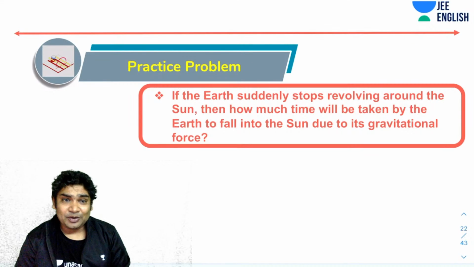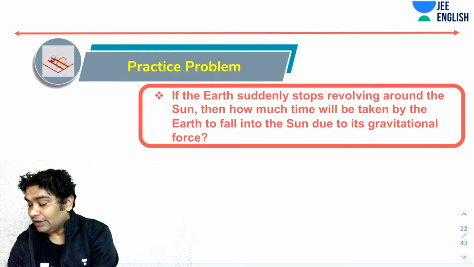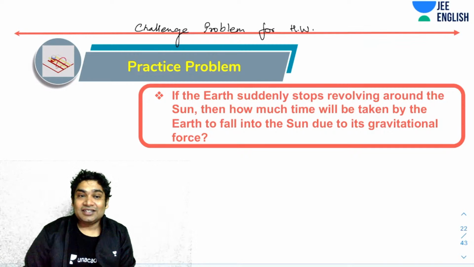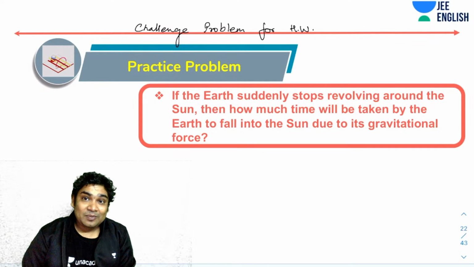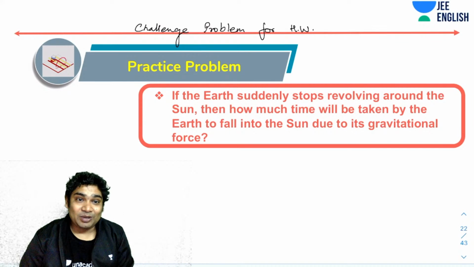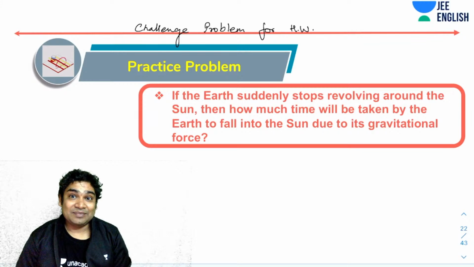Okay, so any idea how you would have gone about this? Okay, what we can do is let this be your challenge problem. So try and figure out, challenge problem for homework. Okay, this is a very tricky problem, but hint, of course, I'm discussing it under Kepler's laws. So you could have answered this using Kepler's law. Okay, very good problem. So think about this, and we will discuss this maybe in the next class.